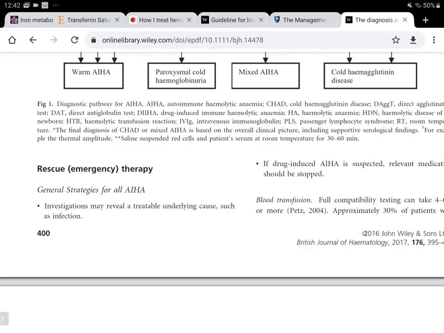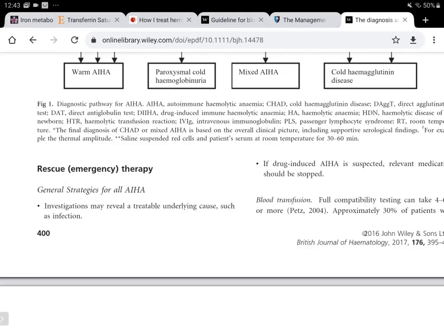So it could be Mycoplasma pneumoniae that is responsible for the anti-big I specificity, and anti-small i polyclonal specificity is due to infectious mononucleosis. However, in case of monoclonal specificity of anti-big I, it is mostly due to lymphoproliferative disorders, and anti-small i specificity is mostly with the CHAD associated disorders.